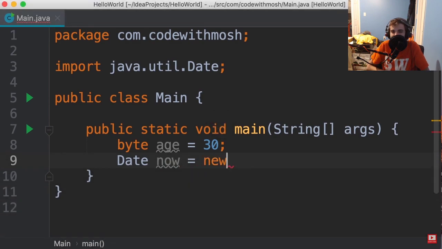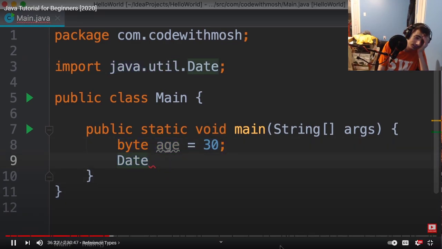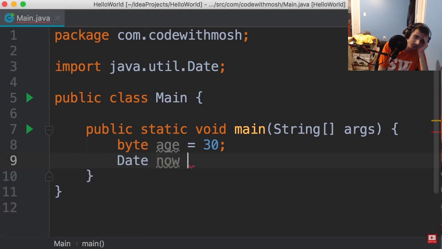Here we need to use the new operator to allocate memory for this variable. And this is one of the differences between the primitive and reference types. When declaring primitive types, we don't need to allocate memory. Memory is allocated and released by Java runtime environment. But when dealing with reference types, we should always allocate memory. Now we don't have to release this memory. Java runtime environment will automatically take care of that. So we use the new operator.